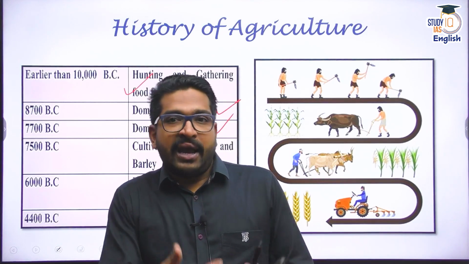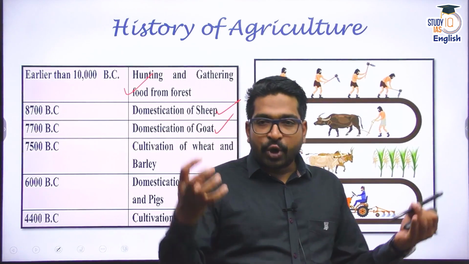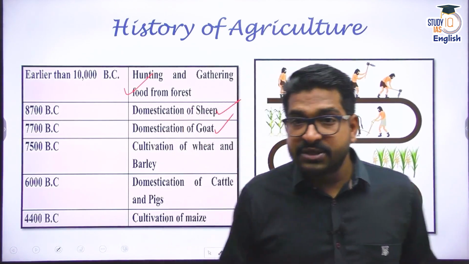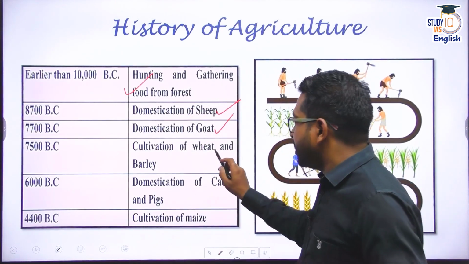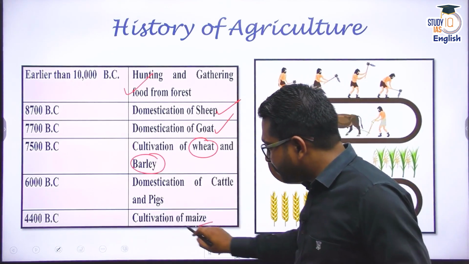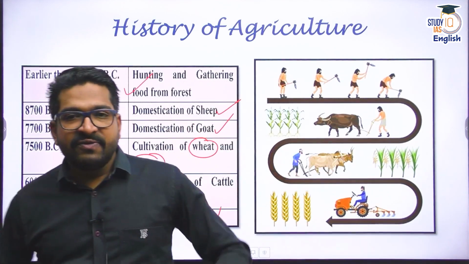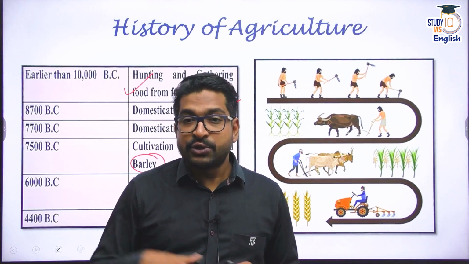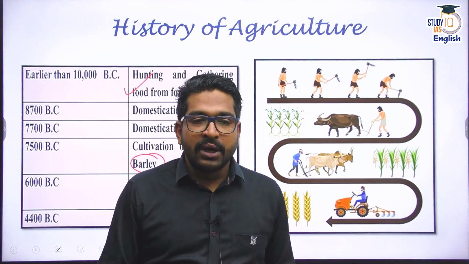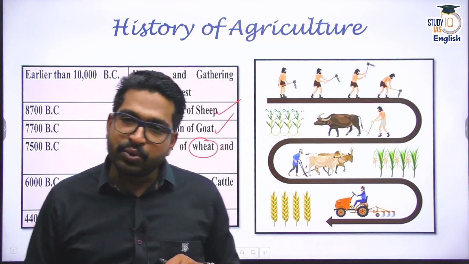That means for agriculture, for cropping. Then we started to find out some of the crops which are useful for man. We started cultivation of wheat, we started cultivation of barley. Later on, we also started cultivation of maize. So what happened? Initially, we were simple hunters and gatherers, but slowly and steadily, we understood that we can crop some plants and we can consume them for our nutrition.